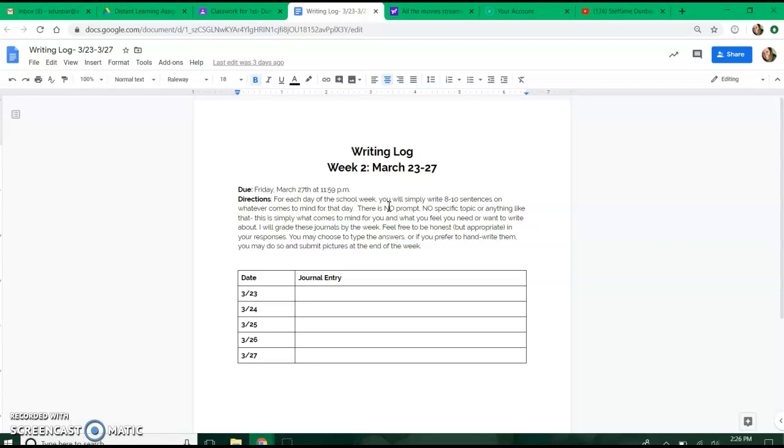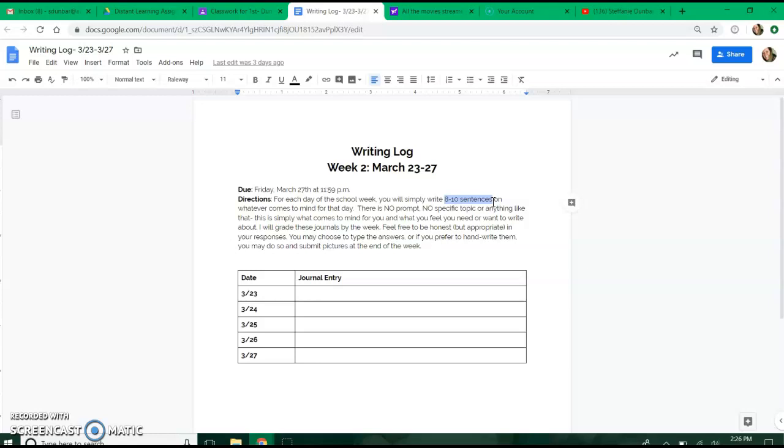I will grade these journals by the week. Feel free to be honest but appropriate in your responses. You may choose to type your answers, or if you prefer to handwrite, you may do so and submit pictures at the end of the week. So for today, you're simply going to click in the box and start typing about whatever comes to your mind, making sure that you're paying attention to this 8 to 10 sentence format right here. Use correct capitalization, punctuation, mechanics, all of that good paragraph writing stuff that you guys know how to do, okay? So you'll do that for each day this week.